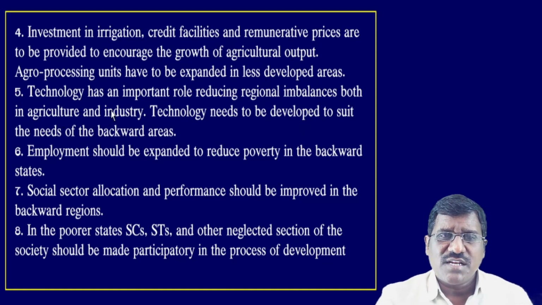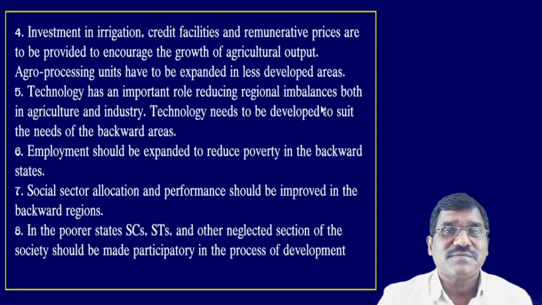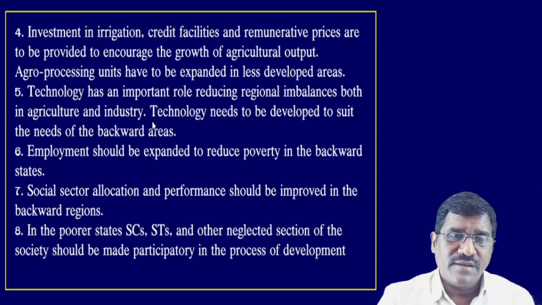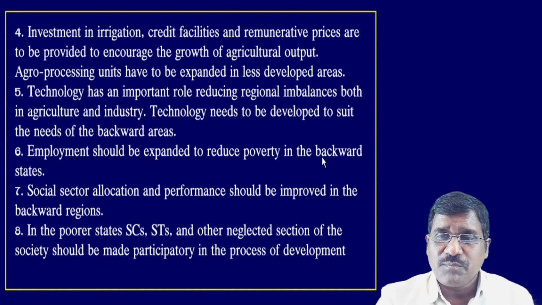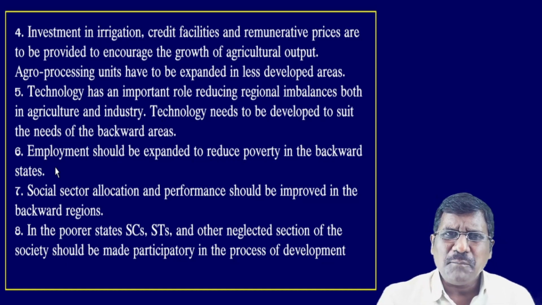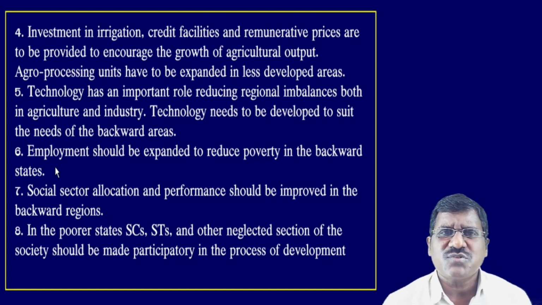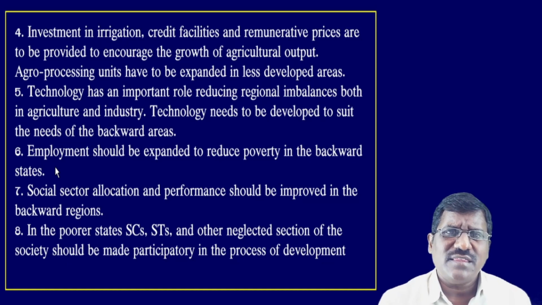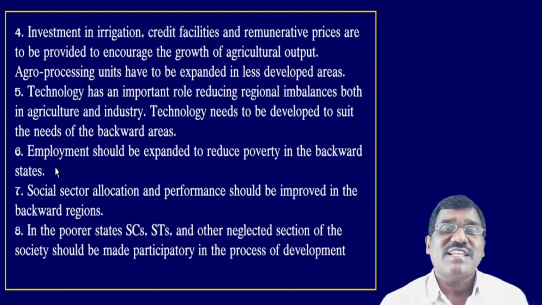Fifth point is that technology has an important role in reducing regional imbalances, both in agriculture and industry. Technology needs to be developed to suit the needs of the backward areas. Then, sixth point, employment should be expanded to reduce poverty in backward states. The government should provide more and more employment opportunities. Employment means not only government jobs but also self-employment programs and work for food programs. Whatever it may be, the government should provide more employment opportunities. Then their income will increase, the standard of living will increase, and the area will develop.